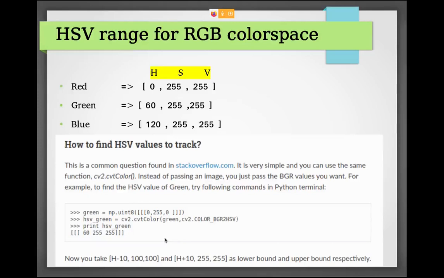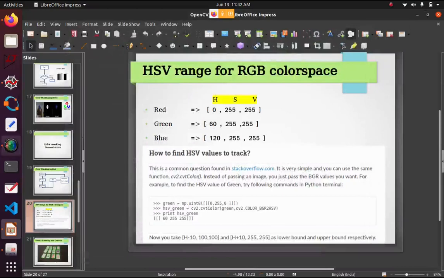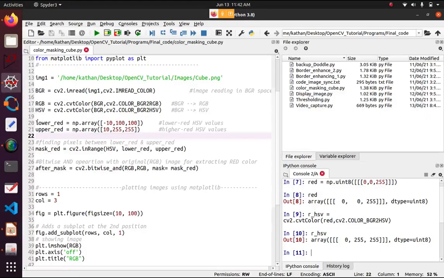If anyone falls in this range, we extract that data and store it in another matrix. They have defined H minus 10 and H plus 10. H means the hue value, the pure color value. It's a bounding process. So we take 0 minus 10 and 0 plus 10, and the other values are constant: the lower sensitivity matrix and the higher sensitivity matrix.